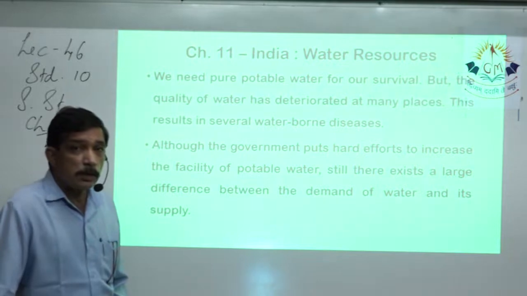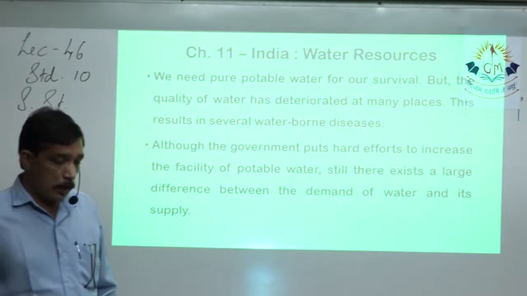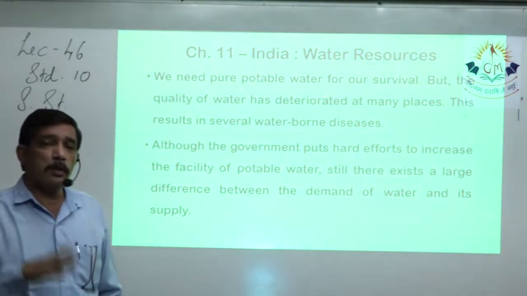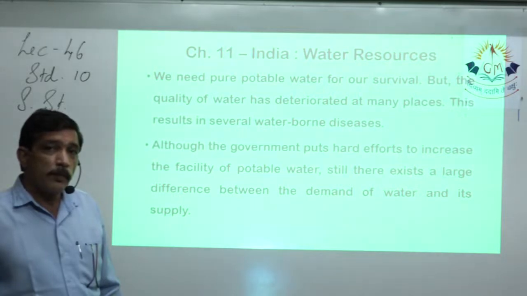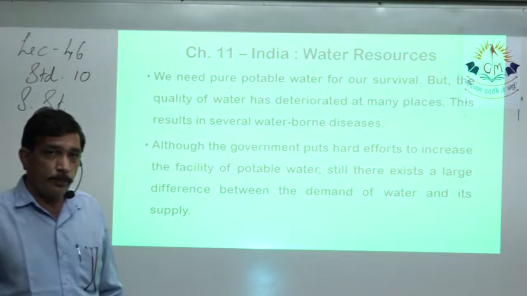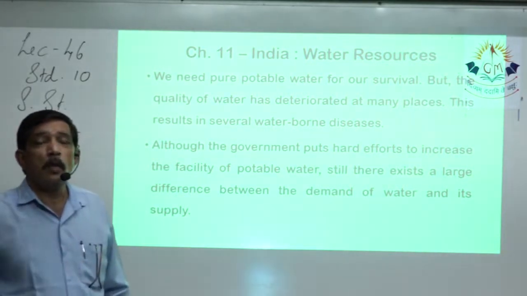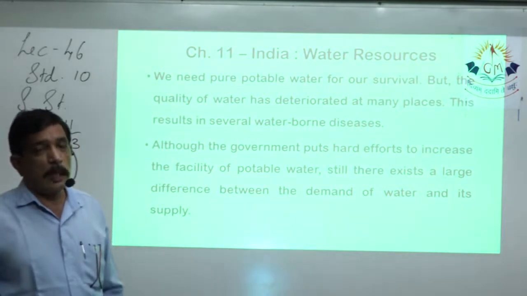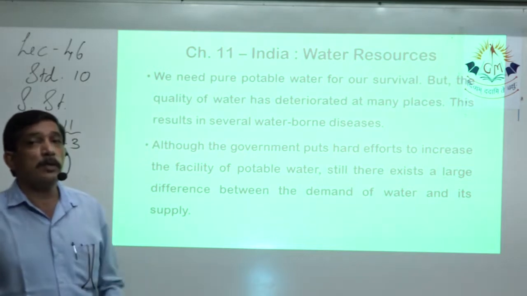Because of industrialization, more and more industries, they suck up the groundwater and use it for their industrial purposes, for manufacturing purposes, and the wastewater which is released by them again seeps into the ground, spoiling the quality of the water under the ground. That is the same water which in our home we pump out and use for drinking.